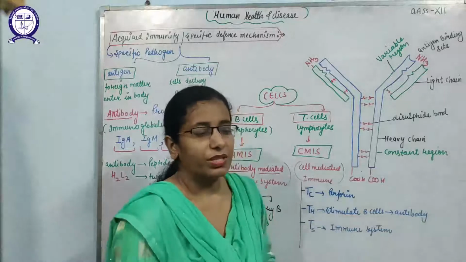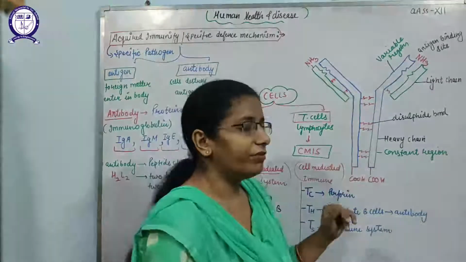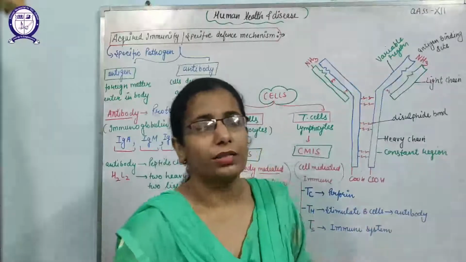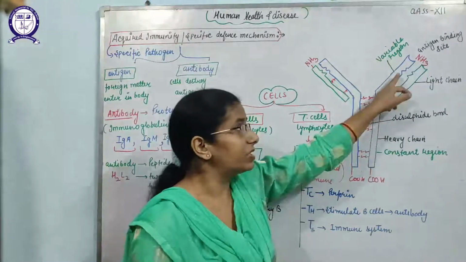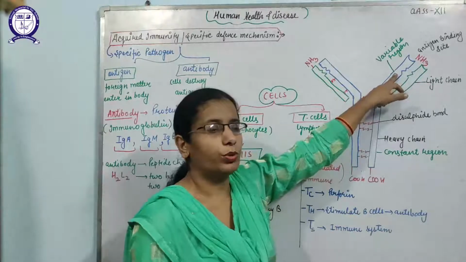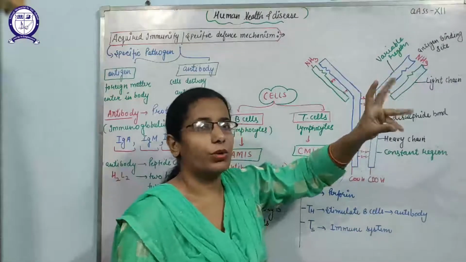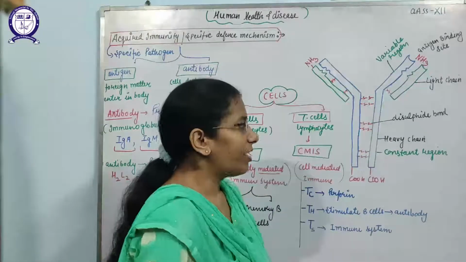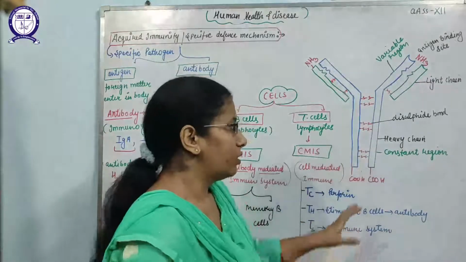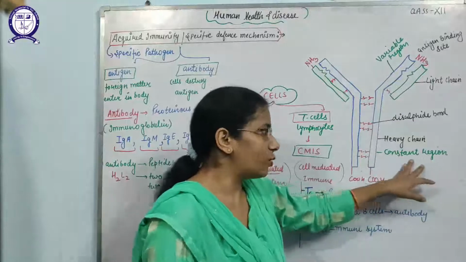If you will see, the heavy chain is made up of 2 parts, the variable region and the constant region. This part is known as the variable region because it will change its structure according to the pathogen. And this part, known as the heavy chain, will be fixed, or that part is known as the constant region.